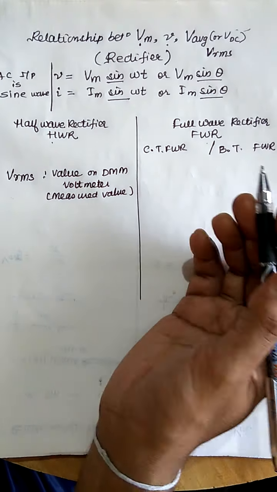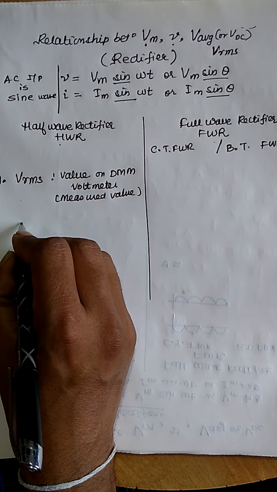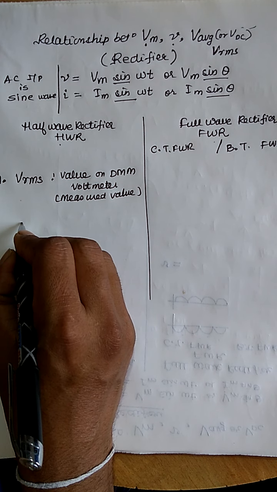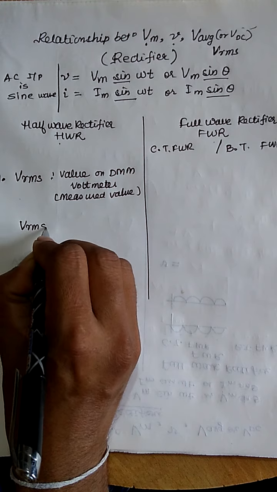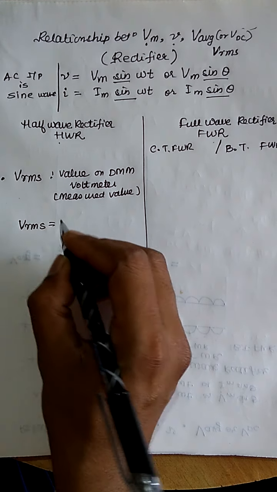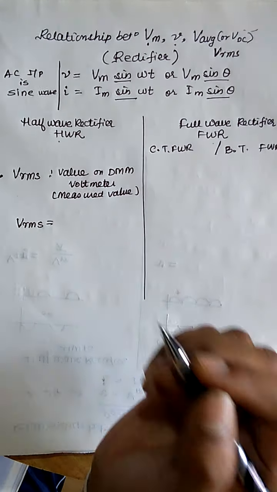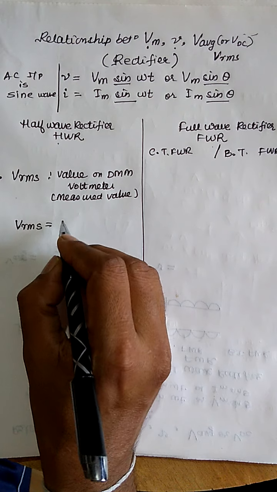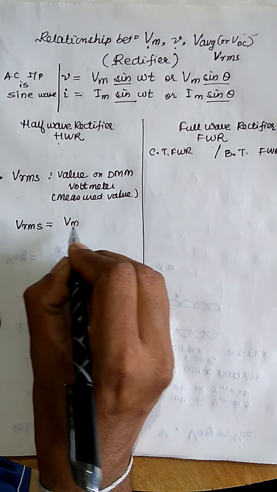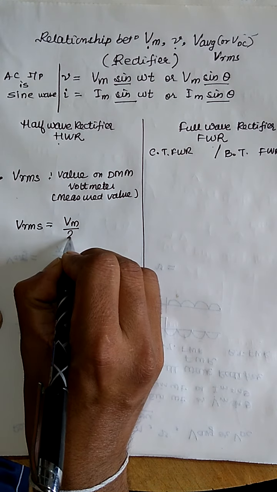Okay. So Vrms for a half wave rectifier, as the output is obtained only during the half cycles, either in the positive half cycle or in the negative half cycle. So Vrms, root mean square value, is given by Vm by 2.